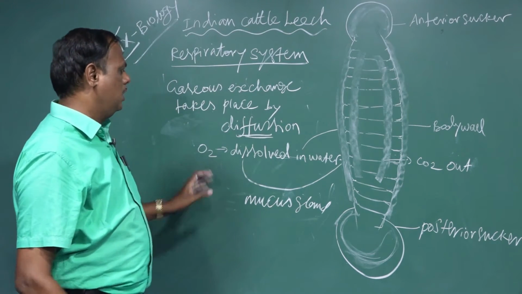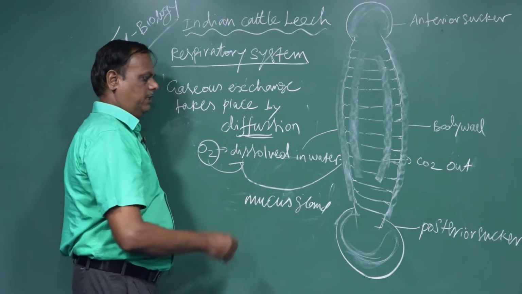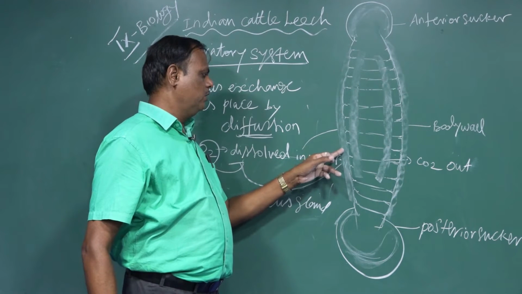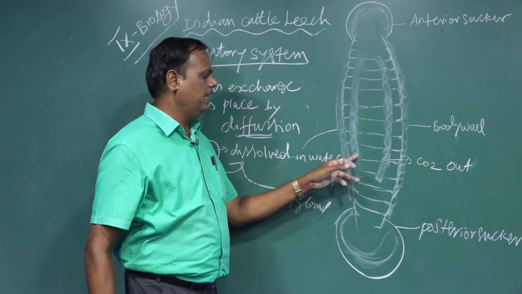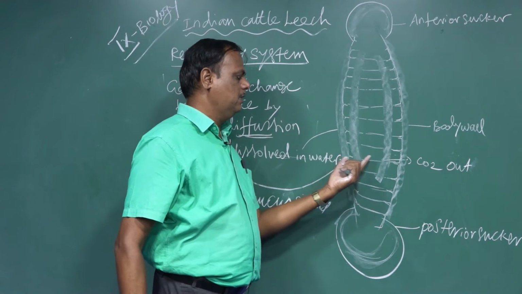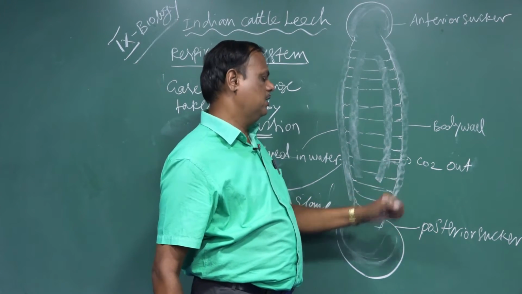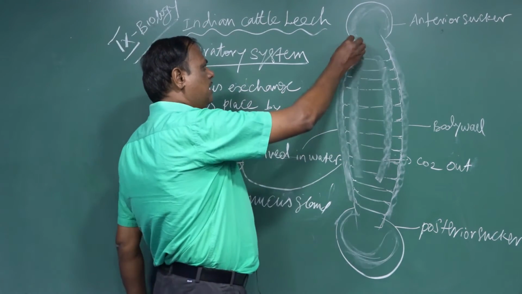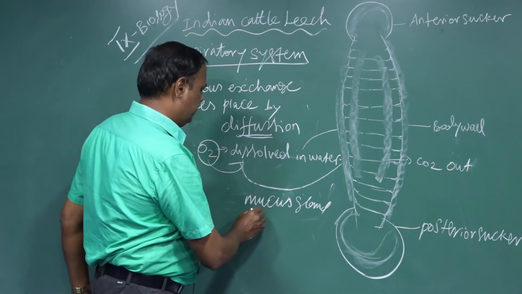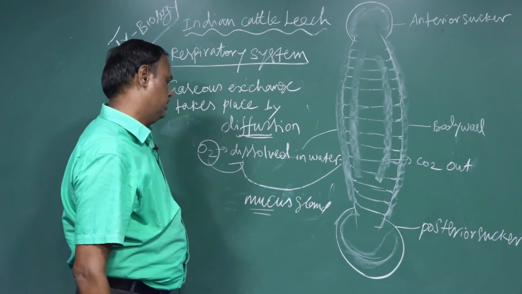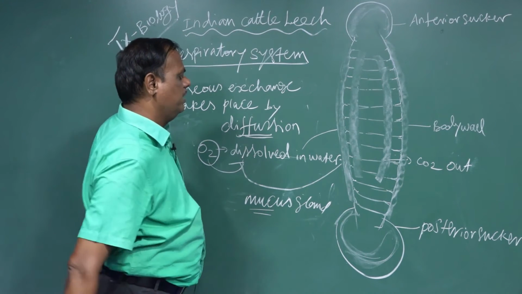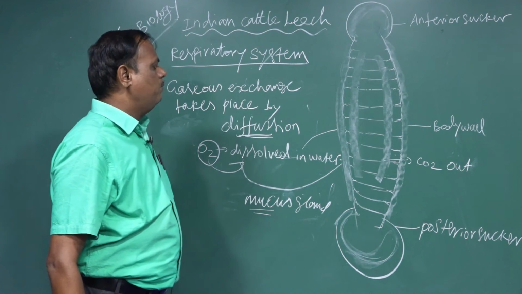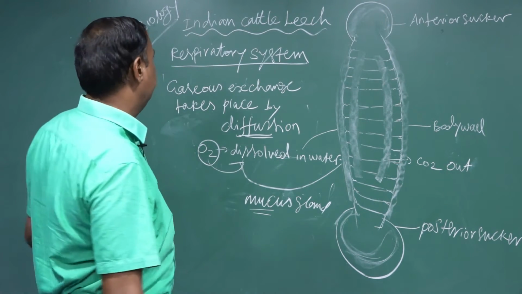The oxygen dissolved in water diffuses through the skin to the hemocoelic fluid, and carbon dioxide is released away from the body cavity. At the same time, the skin is always kept wet by the mucus secreted from the mucus glands, which prevents drying of the skin. This is the mechanism of respiration in the leech.